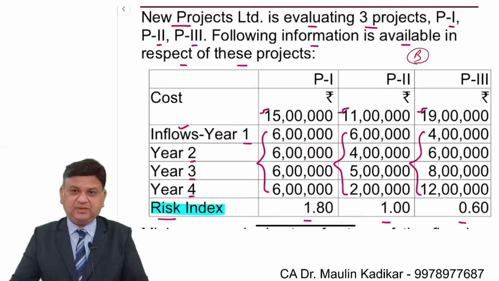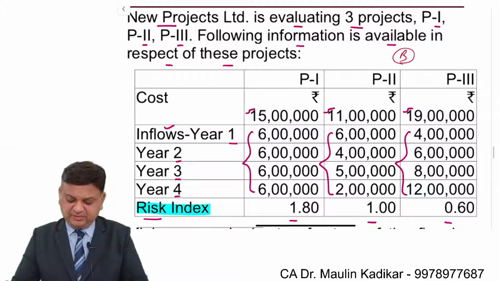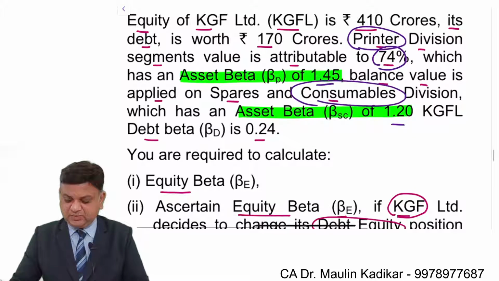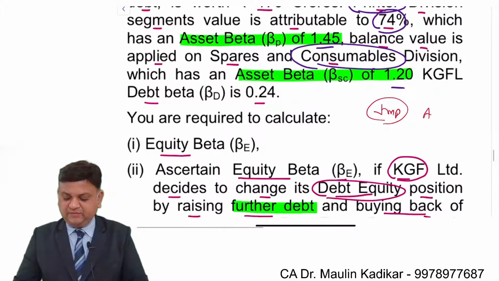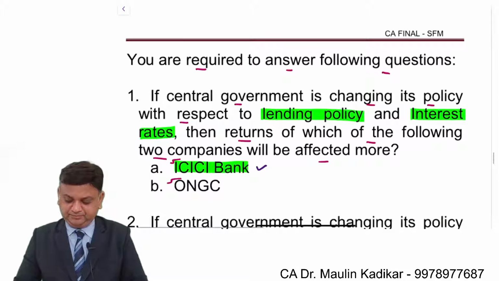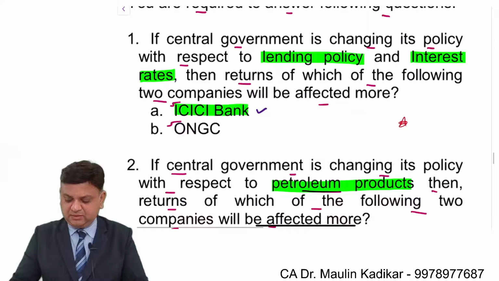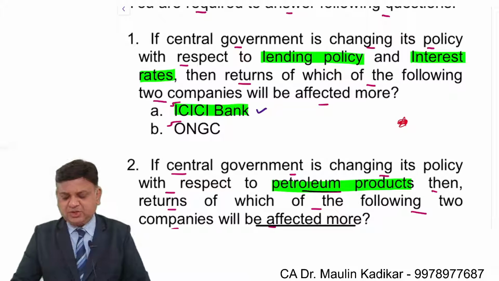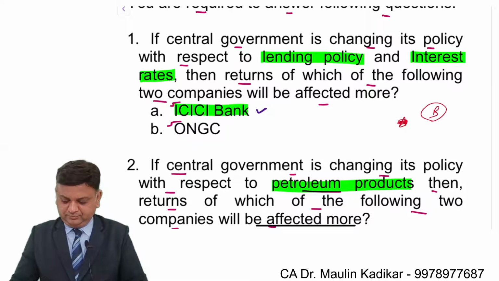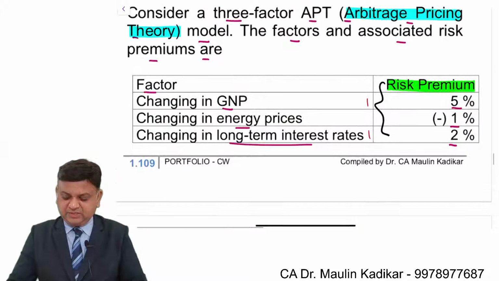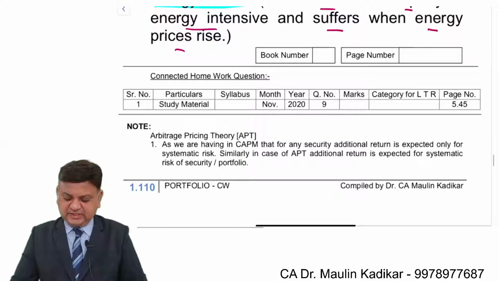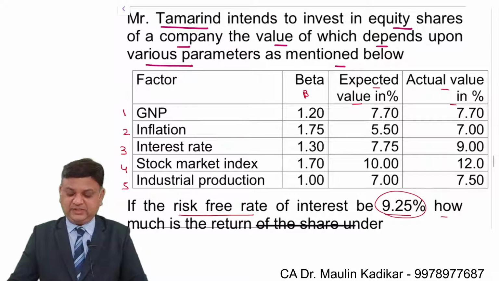This is a very simple question, but make sure that you revise it before examination, because directly the risk adjusted index is given. This is a very important question, wherein information is given that we are doing more than one business. This is introduction of the APT. This is an important question of APT, not a number of questions are there. So whatever the questions are there, you just need to go through them at least once.